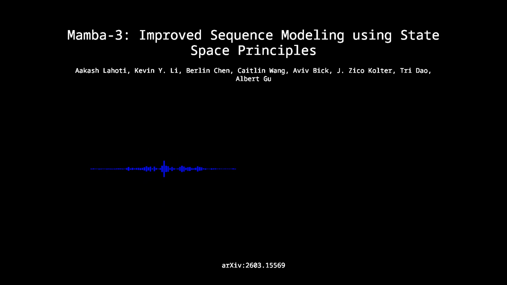Okay, let's unpack this, the discretization problem. Yeah, so in earlier iterations, specifically Mamba-1 and Mamba-2, the authors relied on a heuristic approach called exponential Euler discretization. Right. And assuming you're familiar with basic numerical integration, the Euler method is just a first-order approximation. It's like calculating the area under a curve using flat rectangles. You anchor to one side of the time interval and just assume the state input derivative remains perfectly constant across that entire time step. Exactly, it's flat. And it functions fine as a baseline, but in the context of highly complex, high-frequency sequence modeling, it is inherently lossy. It leaves a ton of signal on the table.